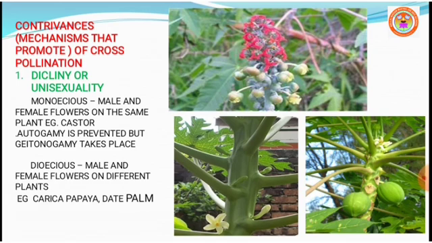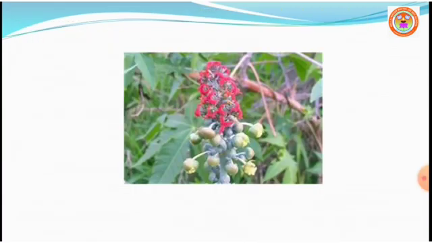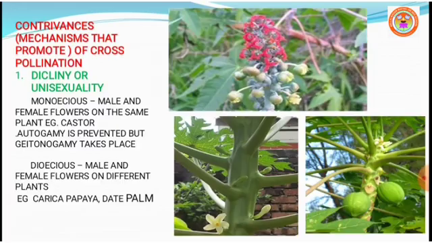Monoecious: male and female flowers which are borne on the same plant. Example, castor. See the castor inflorescence, you can see the lower branch of the inflorescence in which male flowers are seen. The pink colour structure which you are seeing in this slide are called female flowers. So you can see the female flowers on the top, male flowers at the bottom.